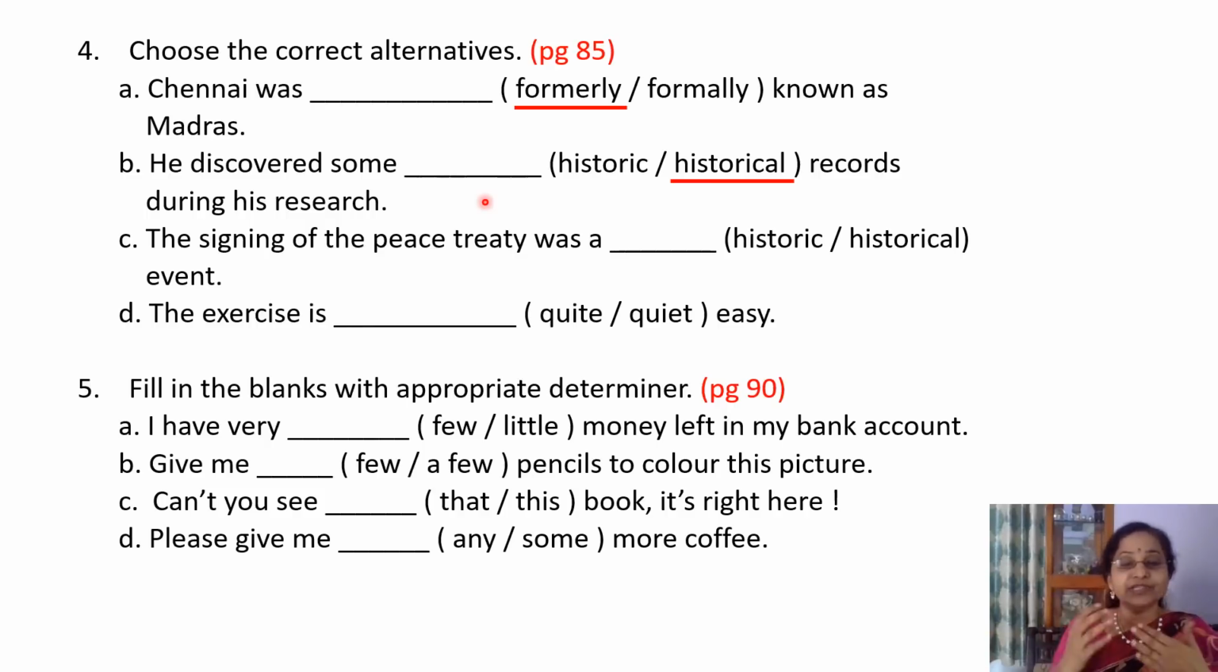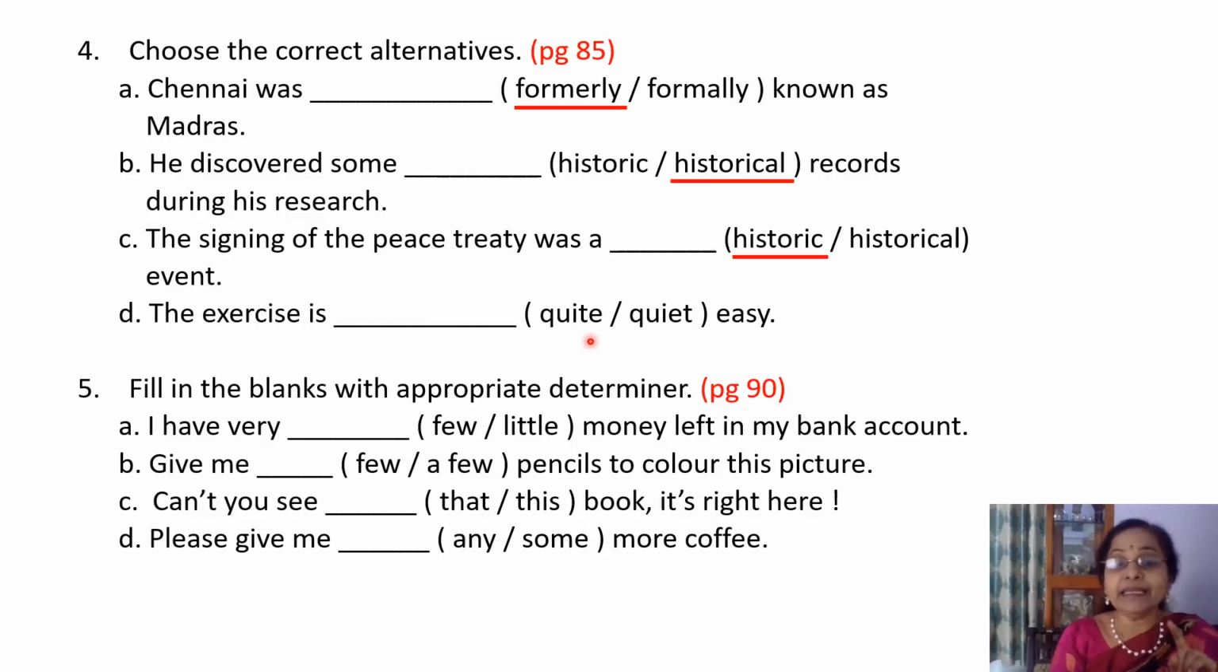The records are historical. The signing of the peace treaty was a dash event. What type of event? Here it is a historic event. Historical and historic are both adjectives, but just remember the appropriateness here: historical records and historic event. The exercise is dash easy. Here also many people go wrong in choosing the right word. It is quite, not quiet. Be very cautious with the spelling.